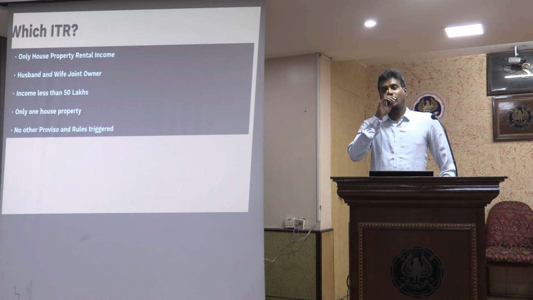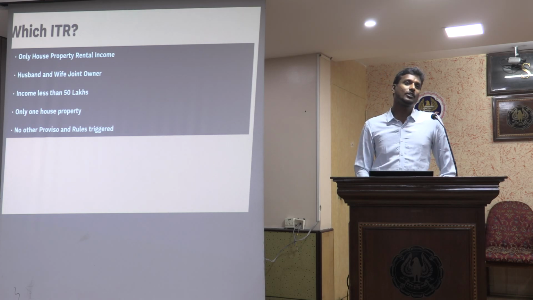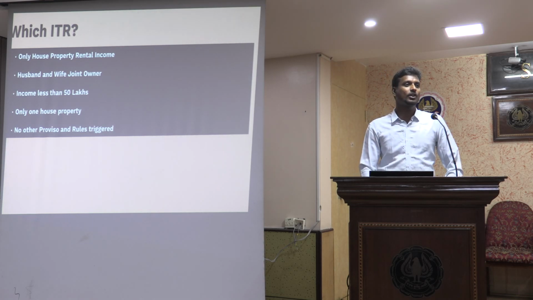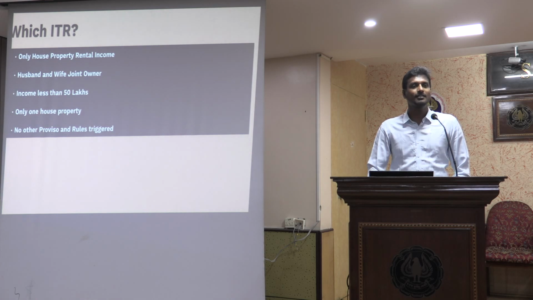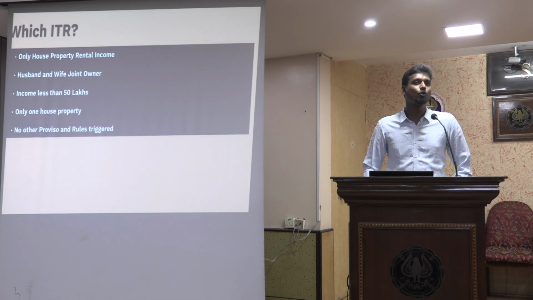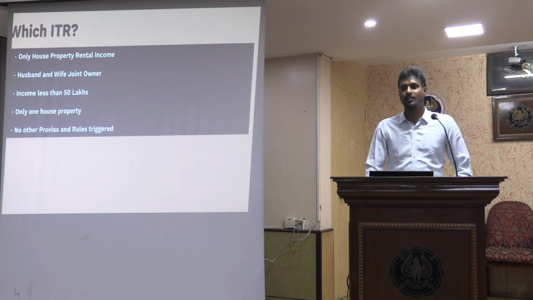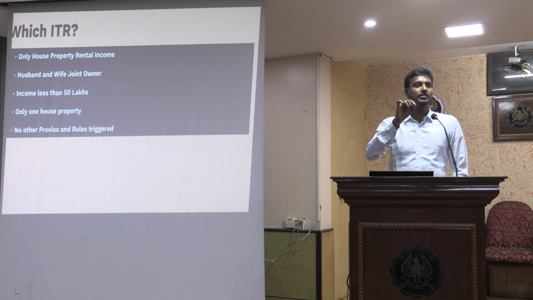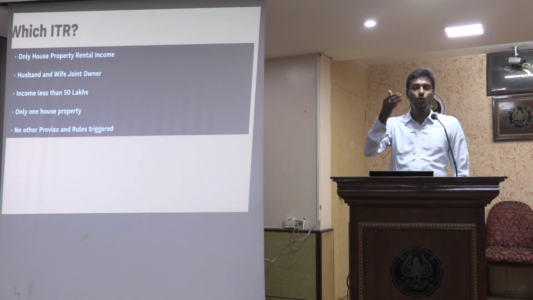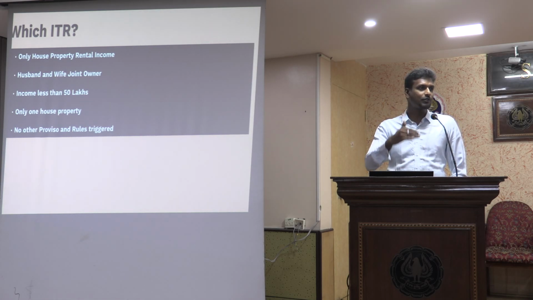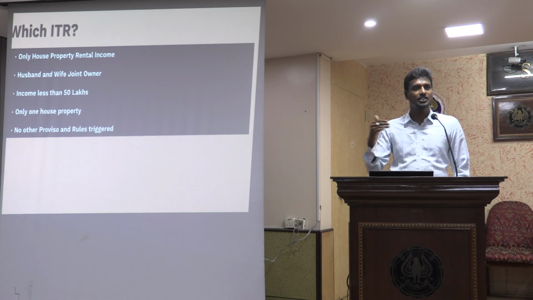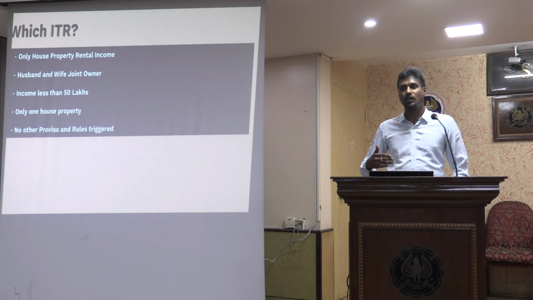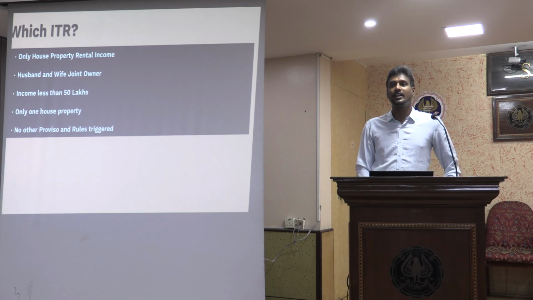So let me tell you, for joint ownership, ITR 1 is not applicable, even if they have only rental income and the income is less than 50 lakhs. I cannot go for ITR 1, I will have to go for ITR 2. Okay. So for joint ownership details, in the house property schedule I will give 100% ownership or 50% ownership, and who is the corresponding owner. I will have to give the details of the corresponding owners and the share of ownership of the other owners. That information cannot be filled in ITR 1.